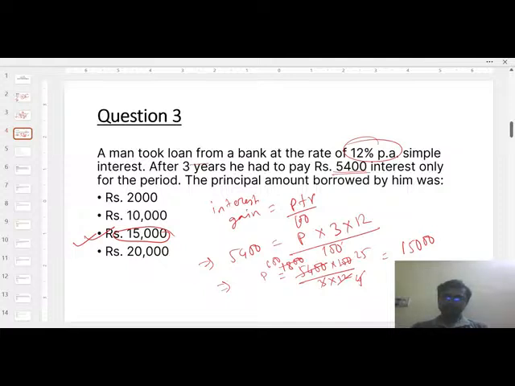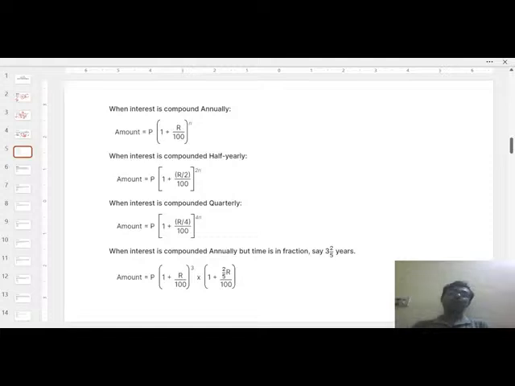Okay, understood? So here again the same formula I have applied. You don't need to remember all the different formula for different type of question. You only have to remember a single formula, that is PTR by 100 equal to interest gain. Now move on to the compound interest.